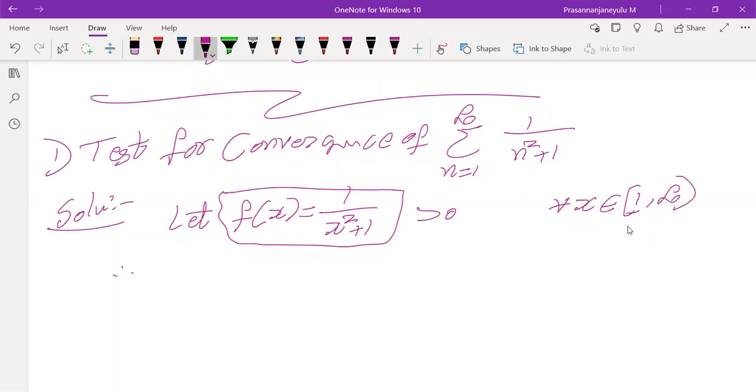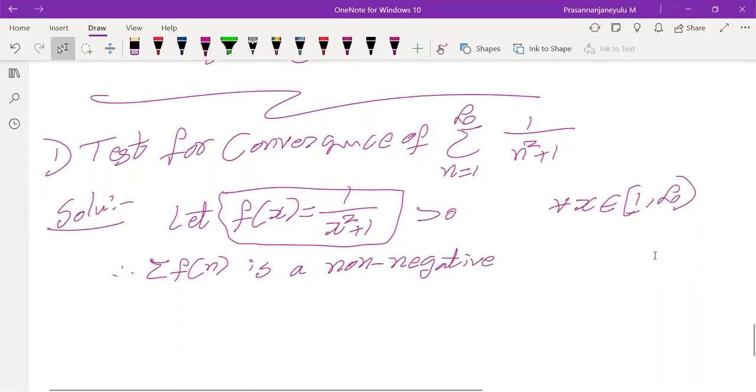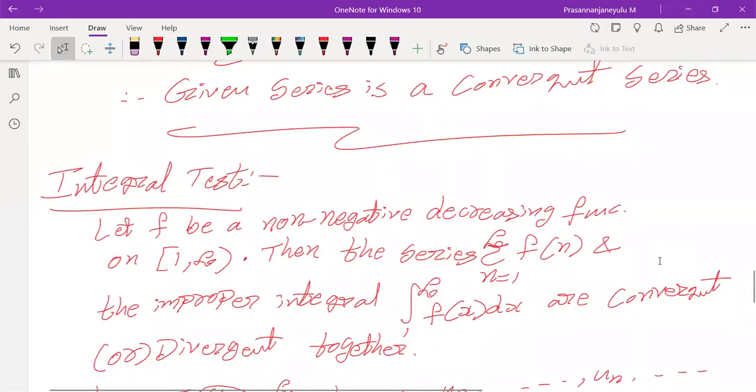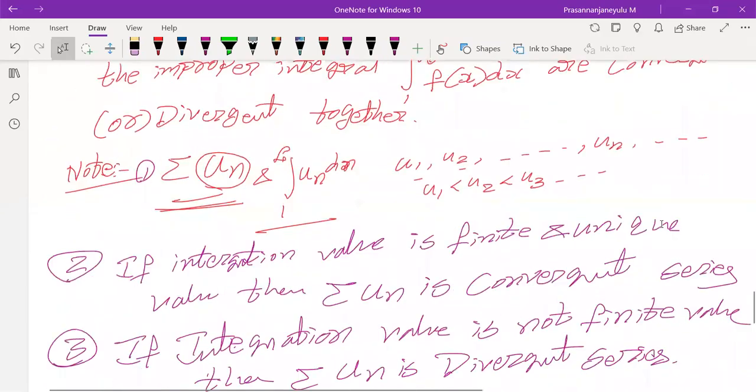Therefore, summation f of n is a non-negative decreasing function. Check whether it is a decreasing function or not.